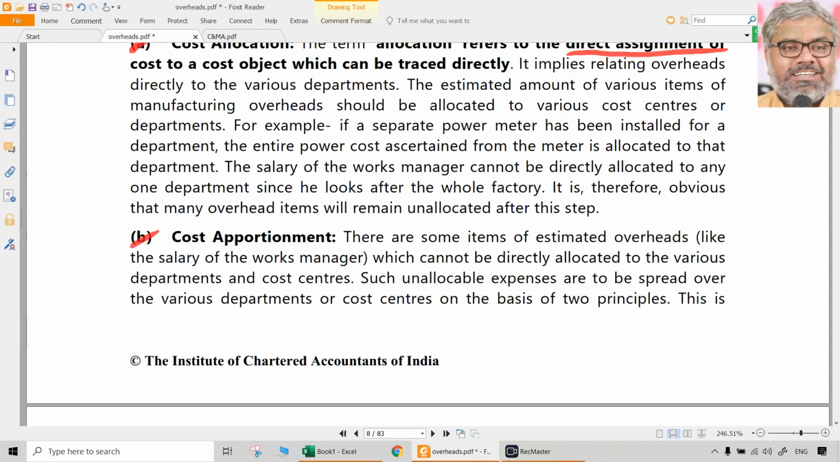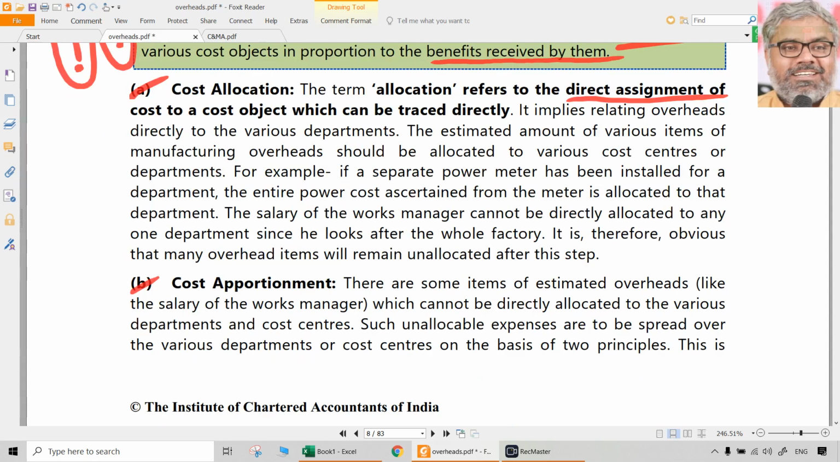So, you can trace at least that this expenditure is related to that department. Enough. If that is possible, then we call it cost allocation. Let us say another example. Let us say a separate meter is given for each department. Means you know how much power bill is there. The electricity company itself has given us separate meters for each department. So where is the need to apportion there? No need to apportion. Each department has a separate meter.